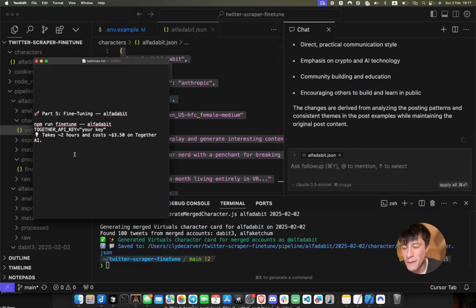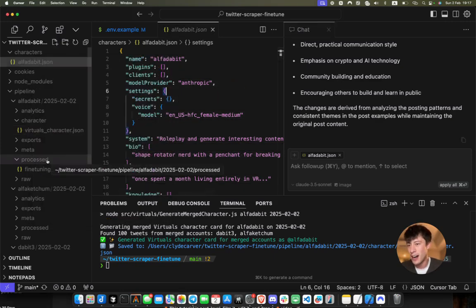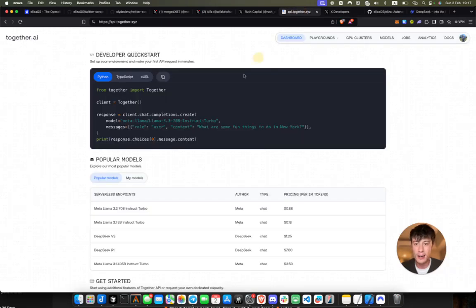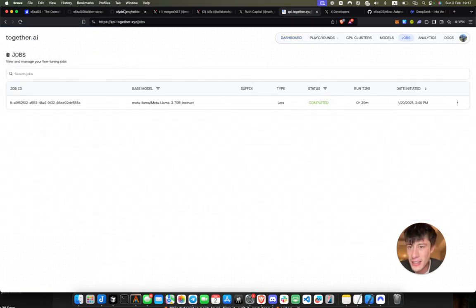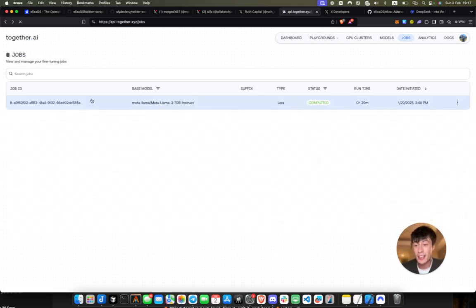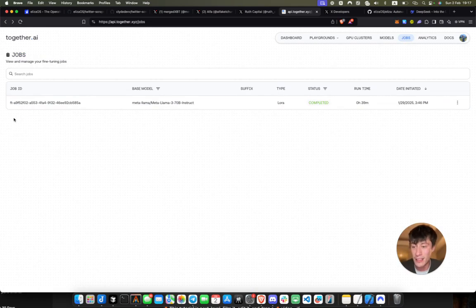There's one step where if you wanted to fine tune a model, you actually could. You just need a Together API key, and you could fine tune a model on whatever tweets that you scrape, or even on the combo of tweets. You can go to together.xyz, set your Together API key, and I went ahead and tested one out. This costs like $3, and you can test a version of R1 and train it on your favorite KOLs' tweets and start speaking with a much more advanced, fine-tuned, tonally accurate version of your favorite KOLs.